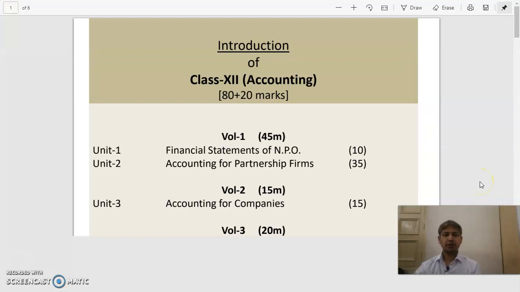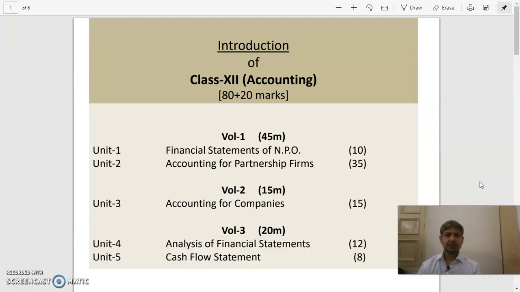Now everyone, please have a look at this. This is what we have to understand. This is your full class 12 accounting syllabus. Whatever 5 units I explained to you, these are the same 5 units. You can see that, and it is also given weightage wise. The weightage of every chapter has been given over here.